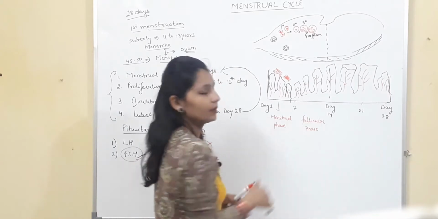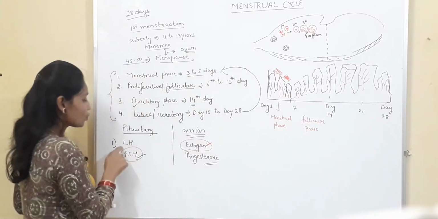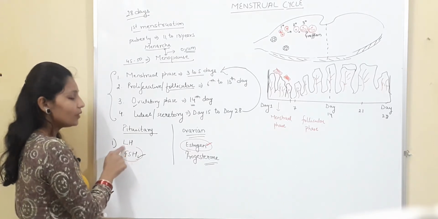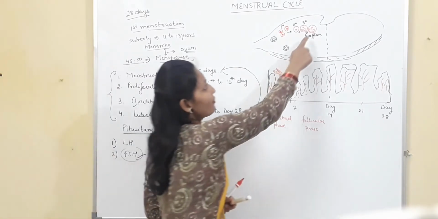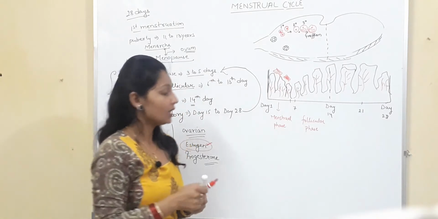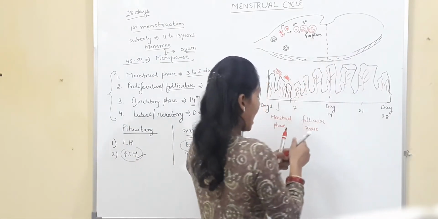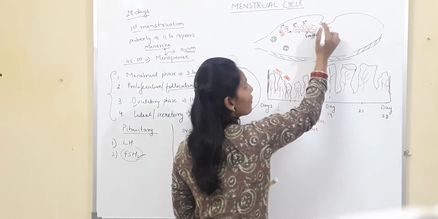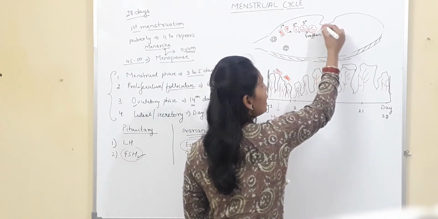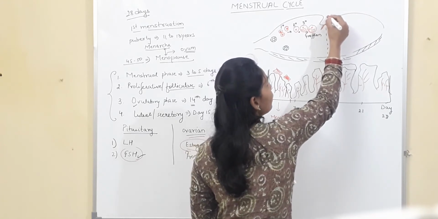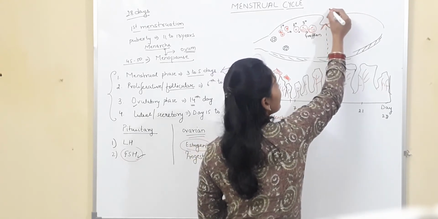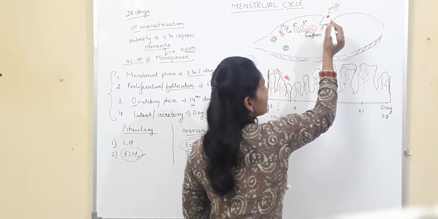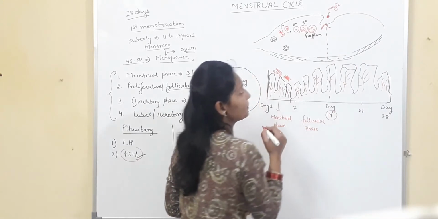On day 14, because of the presence of this high amount of luteinizing hormone, the Graafian follicle will break and ovum will be released. This is the Graafian follicle which has broken down, and it will release an ovum. This is the secondary oocyte, or you can say ovum, which has been released on day 14.